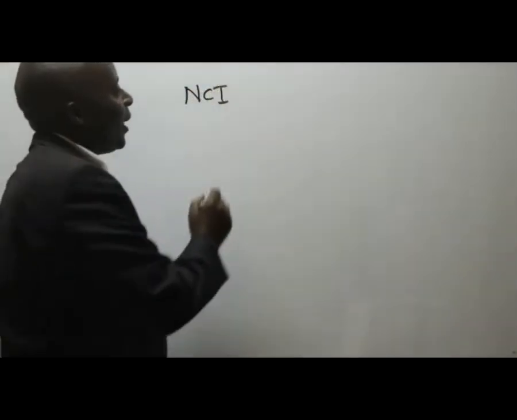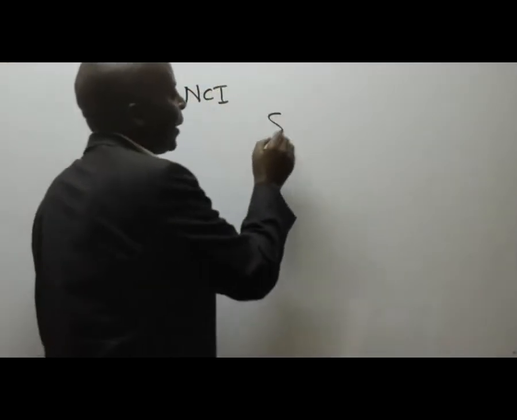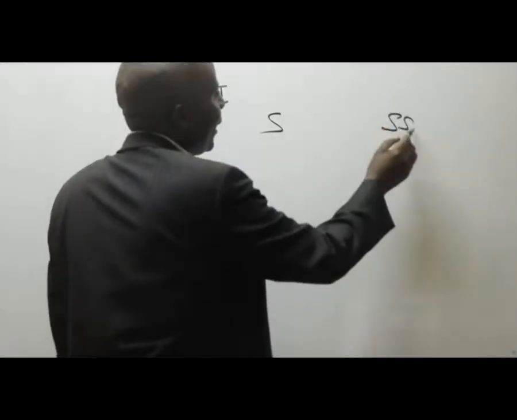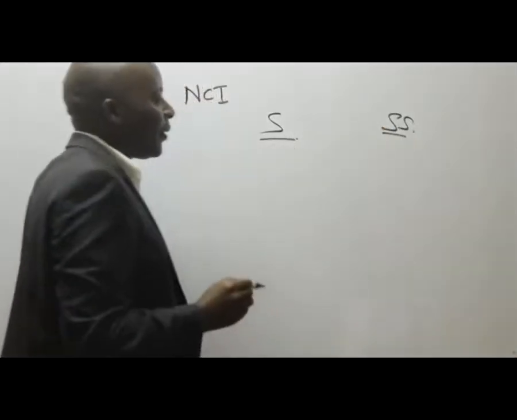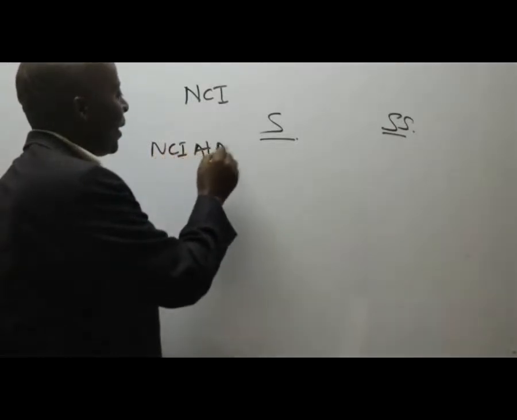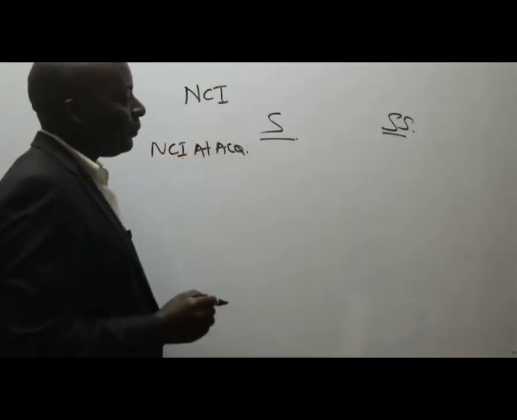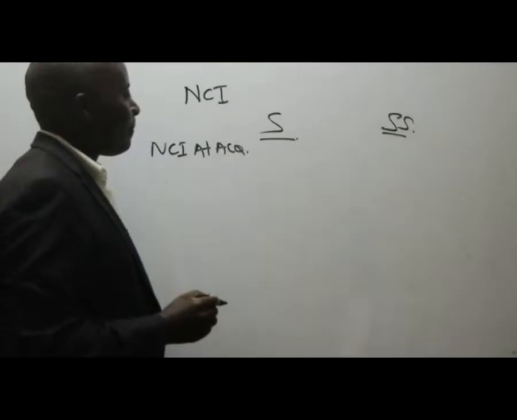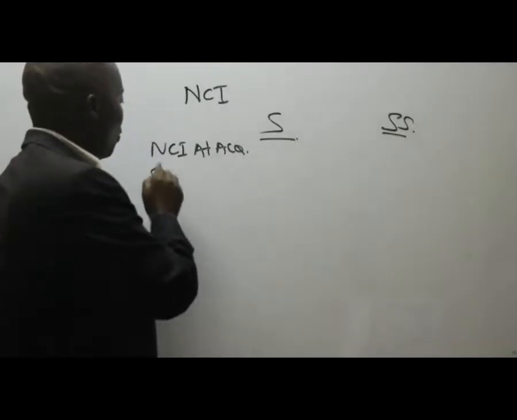So the NCI, you can combine them, NCI in S and NCI in SS. So we have NCI at acquisition, right? We have share of who?